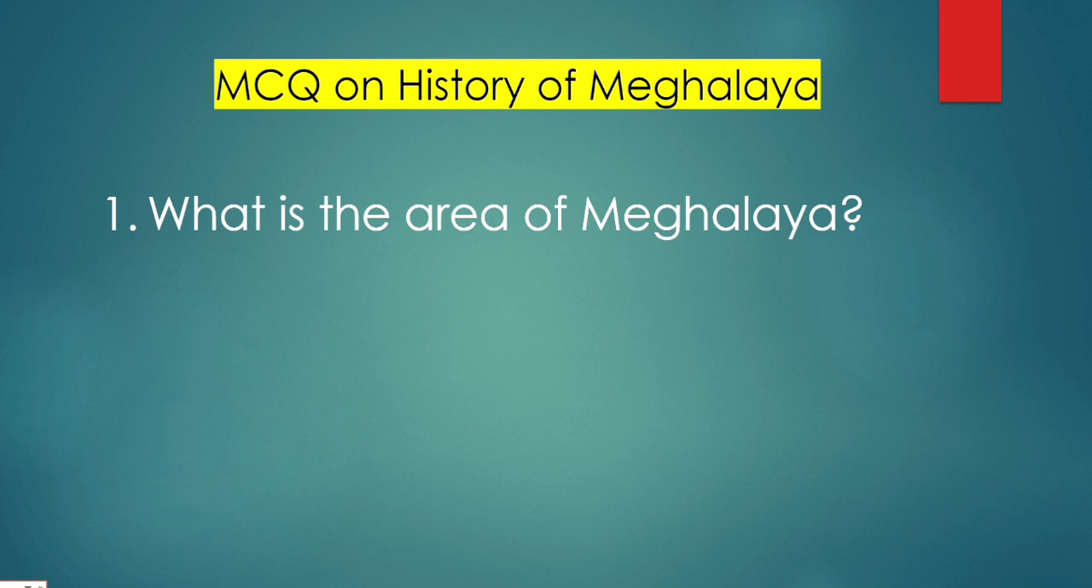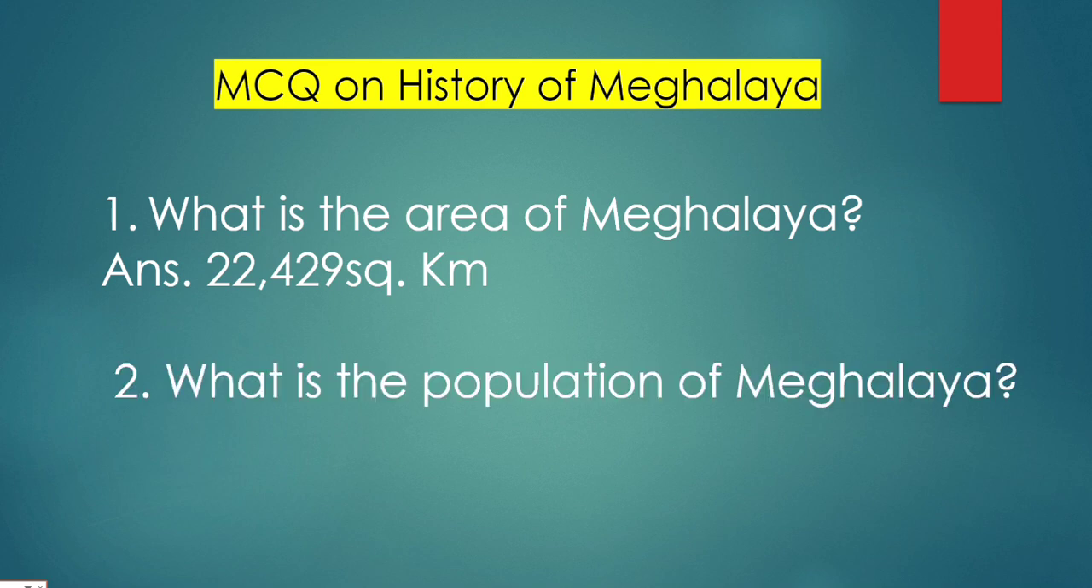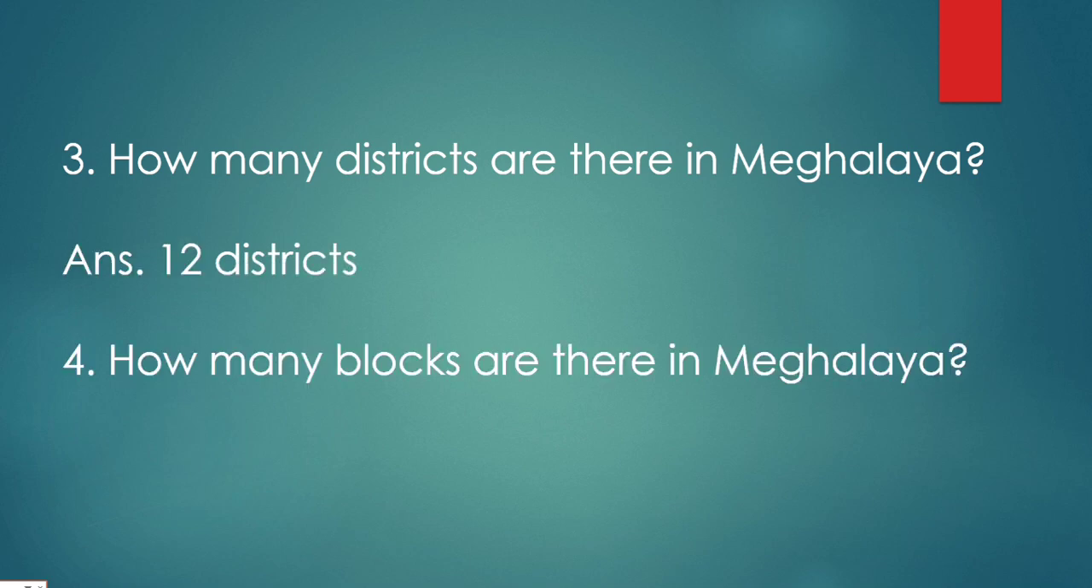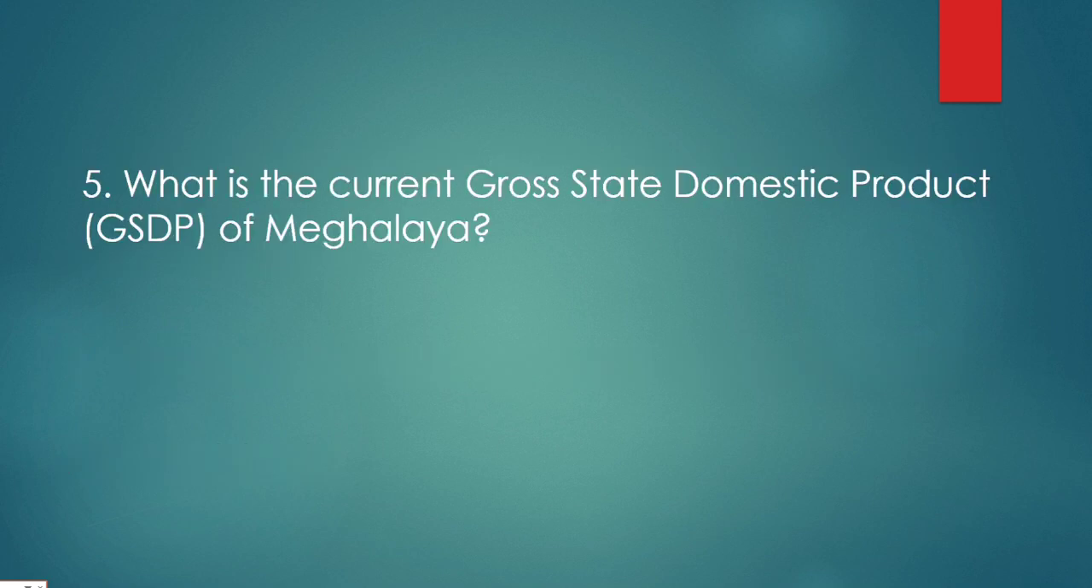What is the area of Meghalaya? 22,429 square kilometers. What is the population of Meghalaya? 38.16 lakhs. How many districts are there in Meghalaya? Recently, we have 12 districts. How many blocks are there in Meghalaya? 55 blocks.